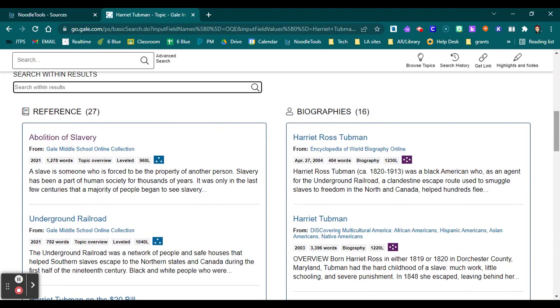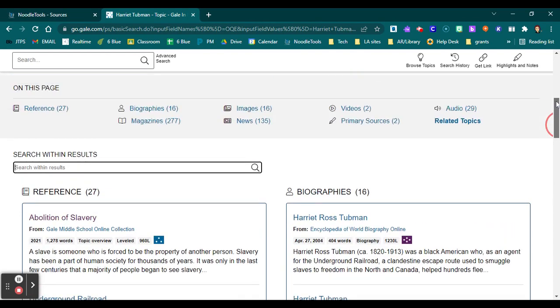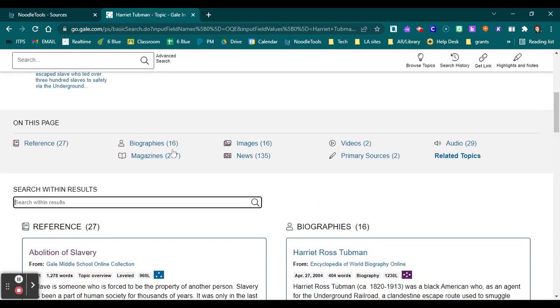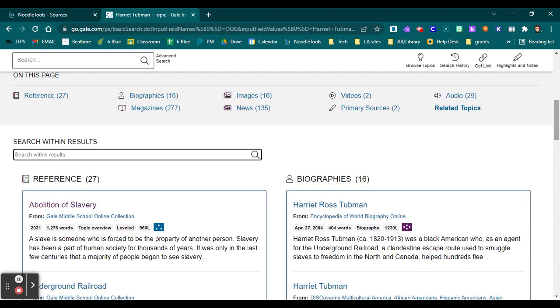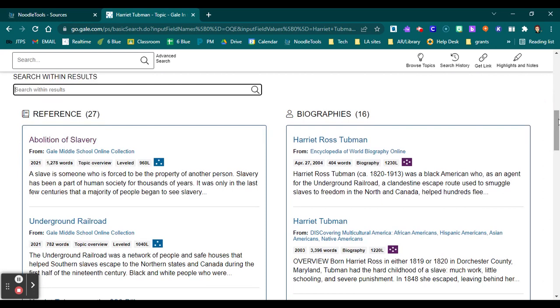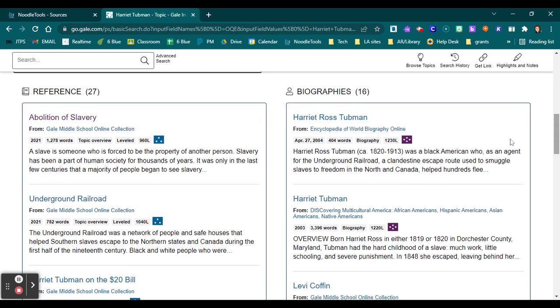Now for each of these references, it's a pretty large list here. I mean, the fact that there's 277 magazines alone, if you add up all of these numbers, that's a lot of options. So doing maybe an advanced list might be something that could help you, maybe filter it a little bit. But I also can take a look at each of my results and decide just from here if it's worth opening up.